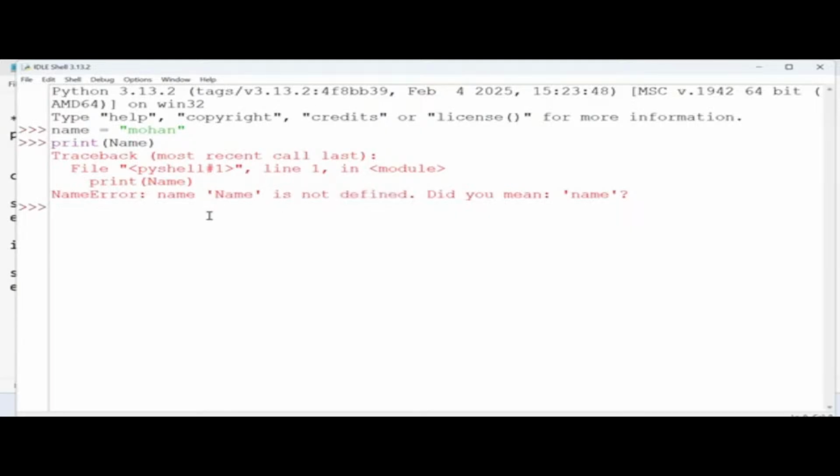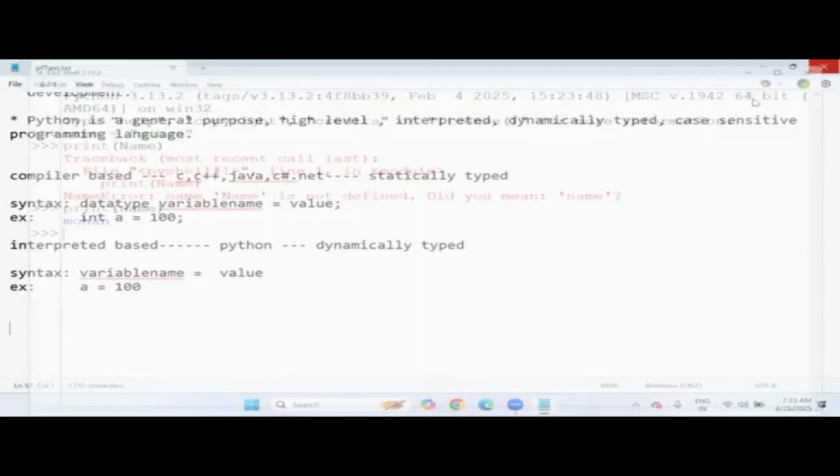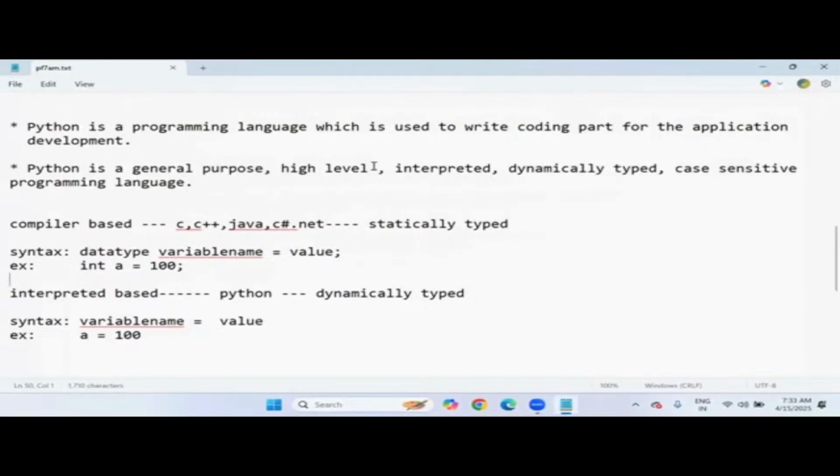So I have to be very particular about the cases. Lowercase means you can only access it through lowercase, uppercase means only through uppercase. Once I use print name, we are getting the name here. So this is a case sensitive language. So ultimately, Python is a general purpose, high level, interpreted, dynamically typed, and case sensitive programming language.